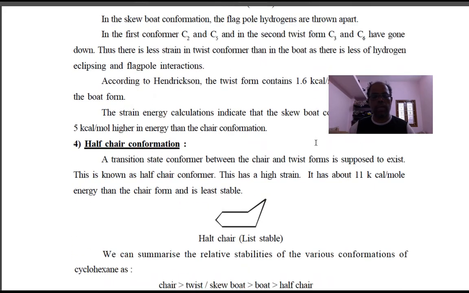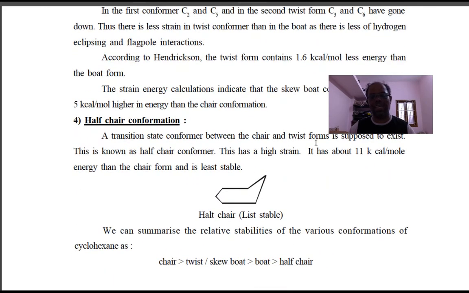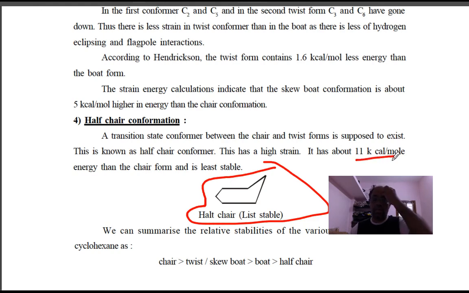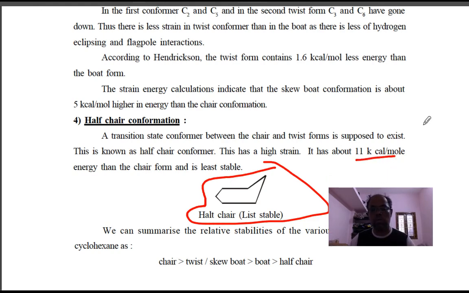And the next one is the half chair. This is the least stable form of cyclohexane, and the structure will be like this. This is the half chair form, and this will have the highest energy. You see here, it is 11 kilocalories per mole.